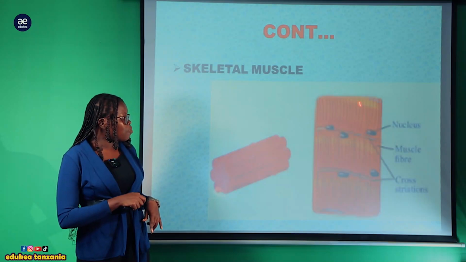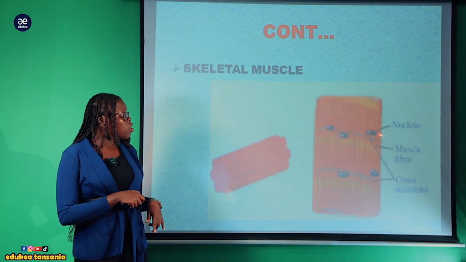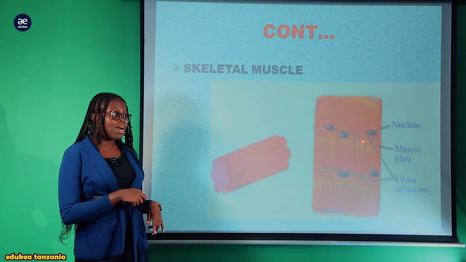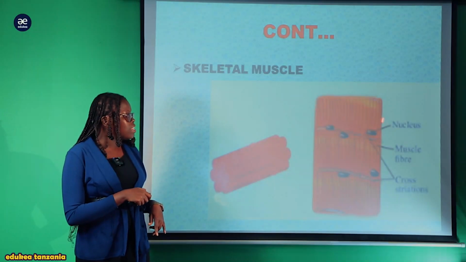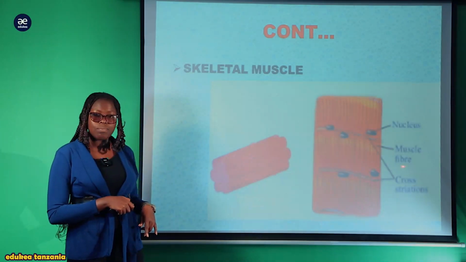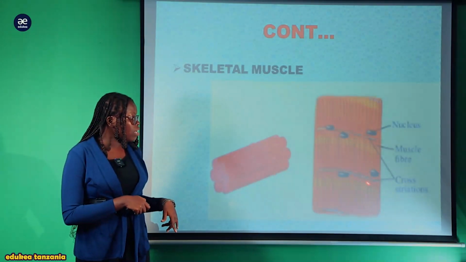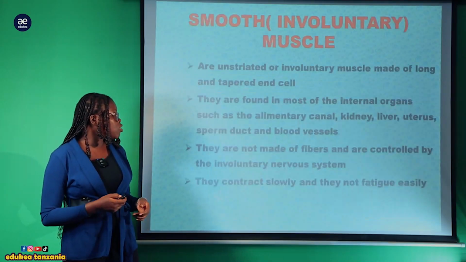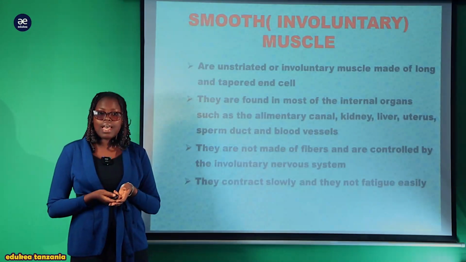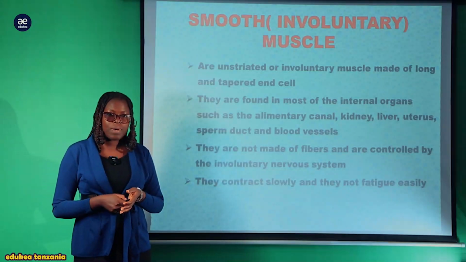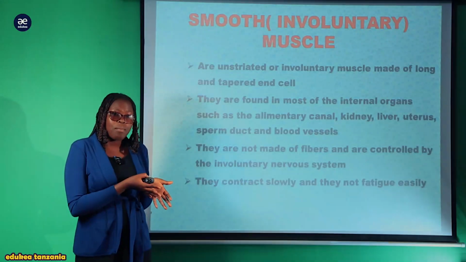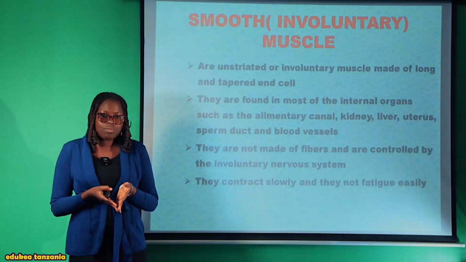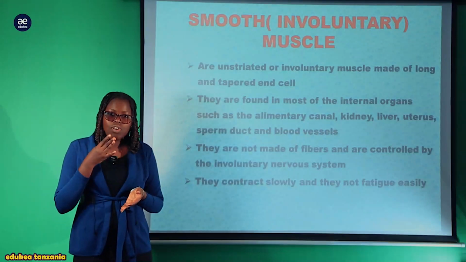It is made of this smallest kind of the fibrous tissue. Kuna nucleus, there are few, sio nyingi sana. There are these small contractive muscles fiber, na vile kuna this cross section as one of the adaptation to movement. The second type of the muscle is smooth muscle. This kind of the muscle, as the name also identify, they are very smooth, meaning that they are involuntary muscle.